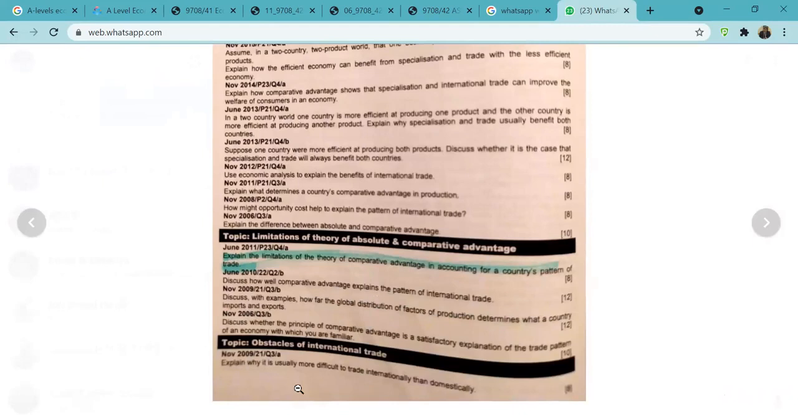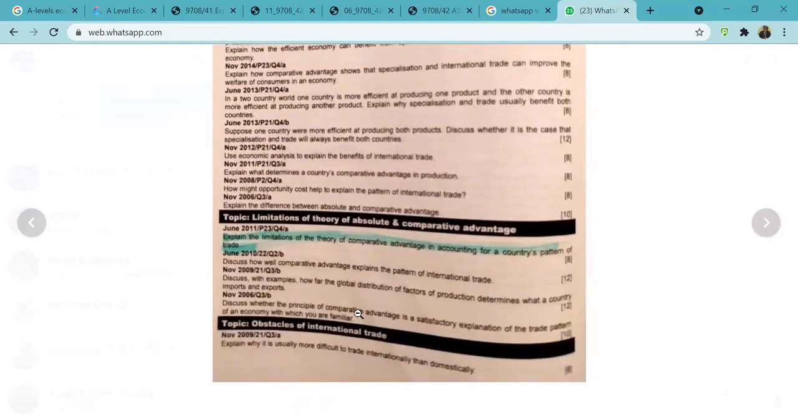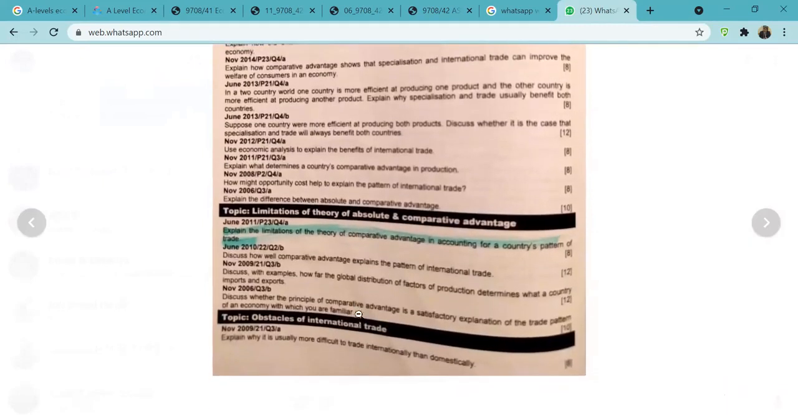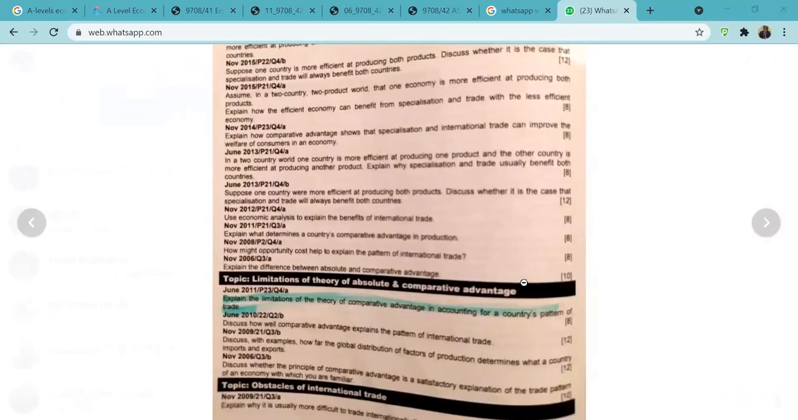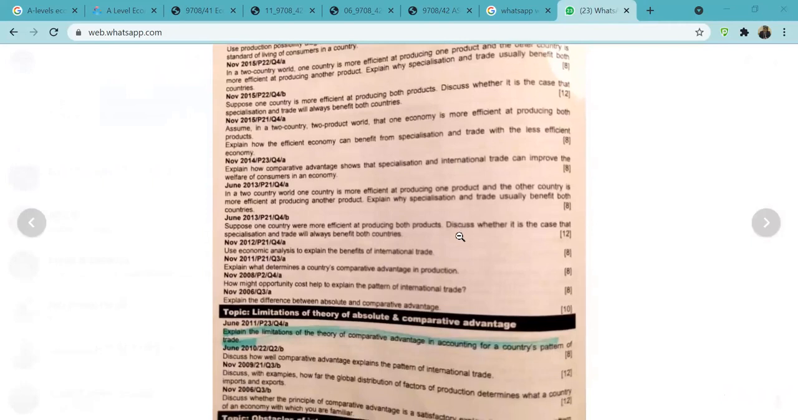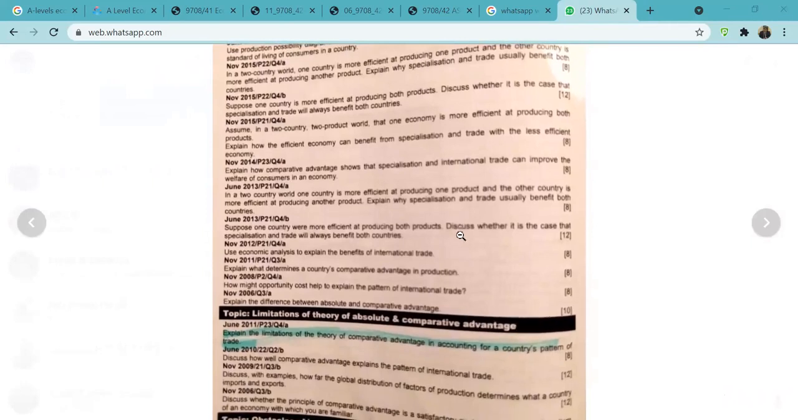Let's do another question. Explain the limitations of comparative advantage in accounting for a country's pattern of trade. Okay, now that should be simple and easy. Small businesses are neglected as their products won't be sold domestically or internationally as we don't have the best quality. True. That's another disadvantage. Very good point.